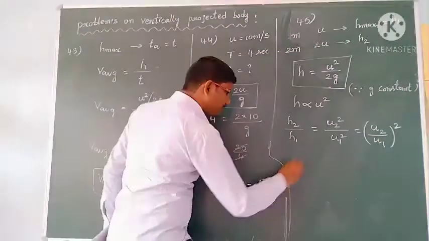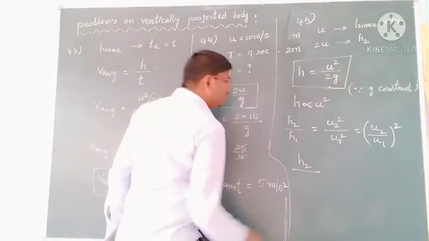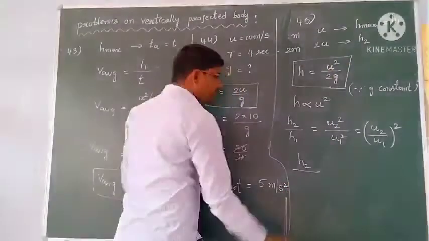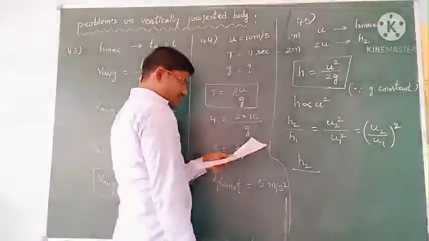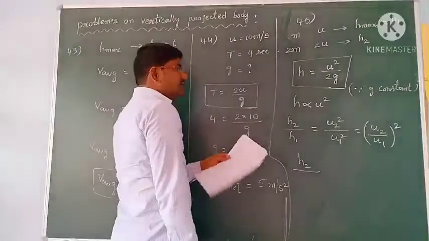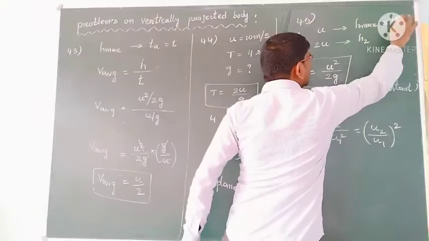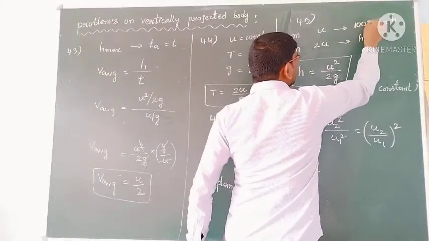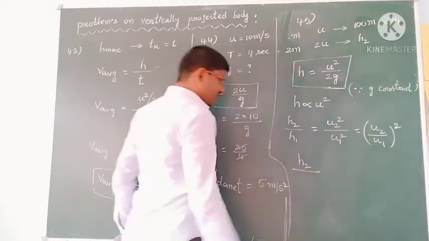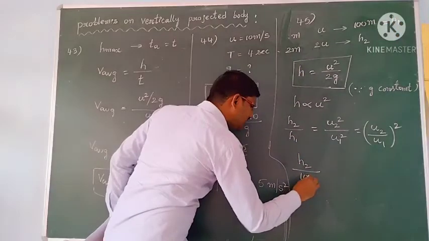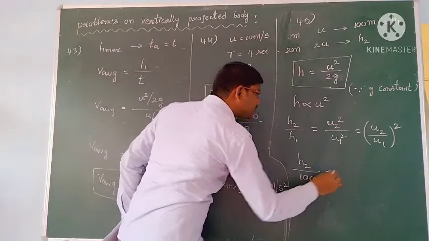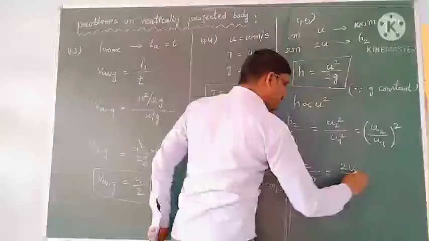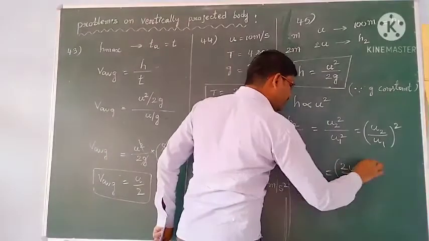Then h2 value we want, and the h1 value they have given is 100 meters, the maximum height reached. So take h1 as 100 meters, and u2 by u1 is 2u by u, whole square.